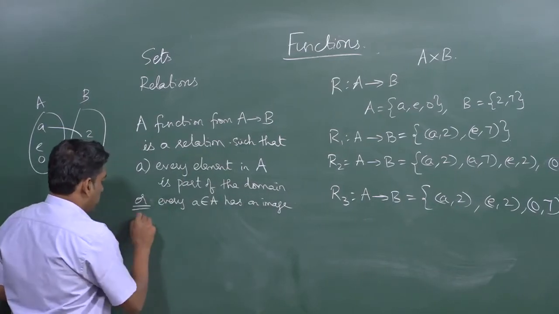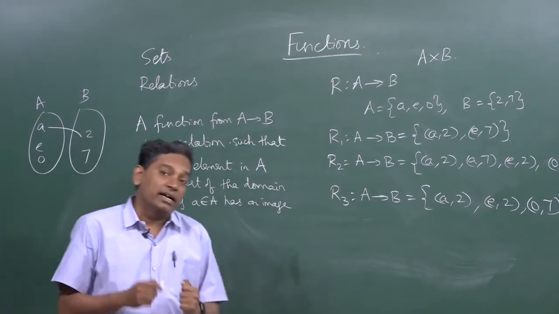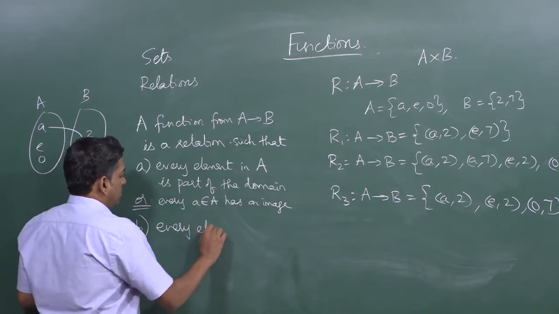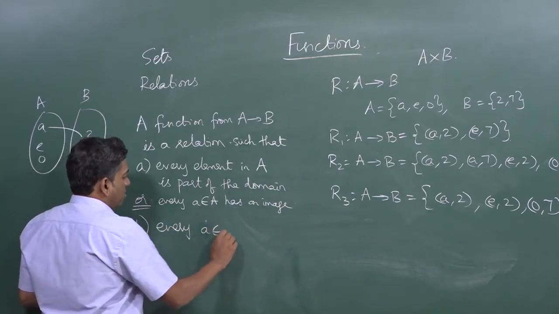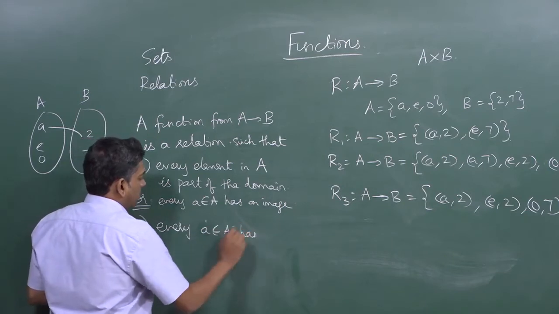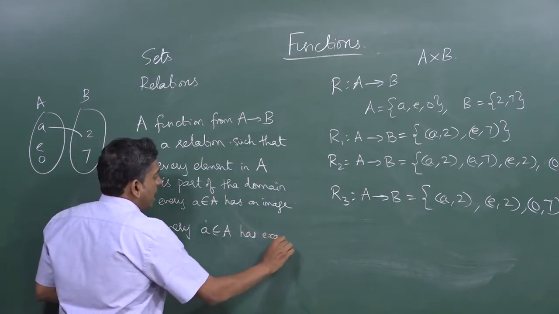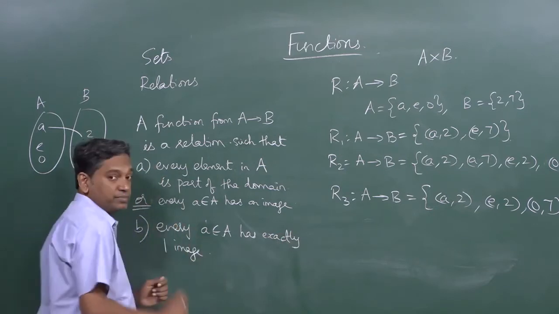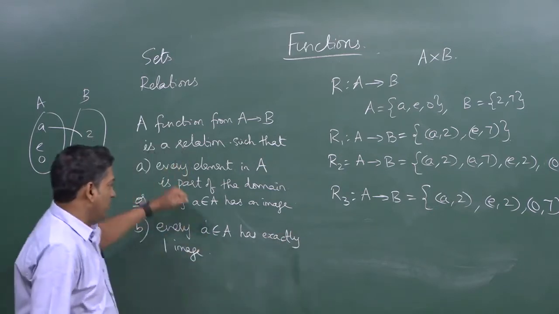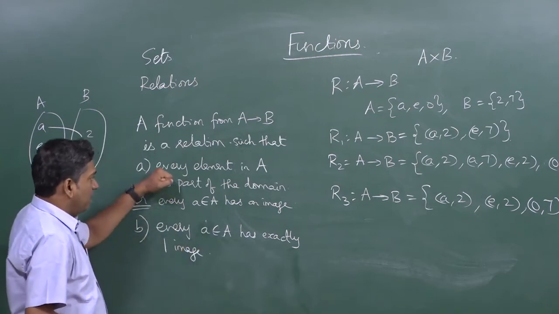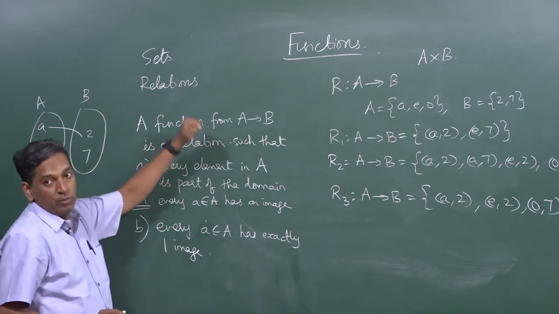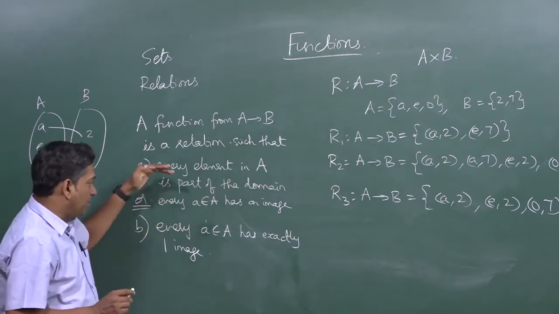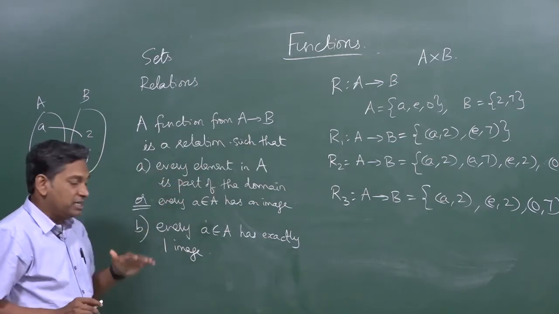But there is also a second condition, which is that every small a belonging to capital A has exactly one image. So, we can combine both and say every element has one and only one image. But just to understand it very clearly, I am writing it as two separate conditions.